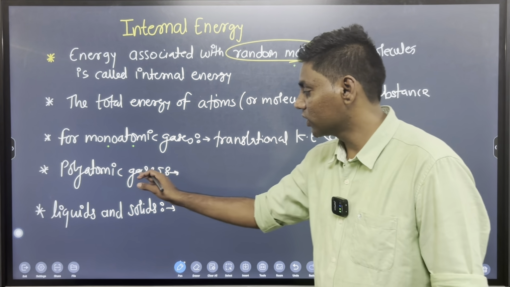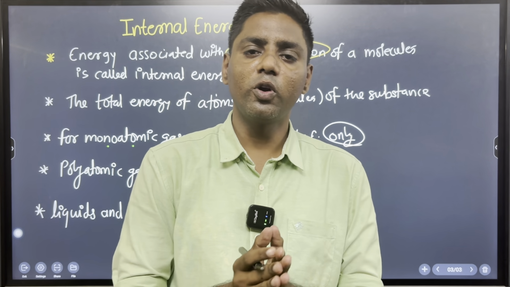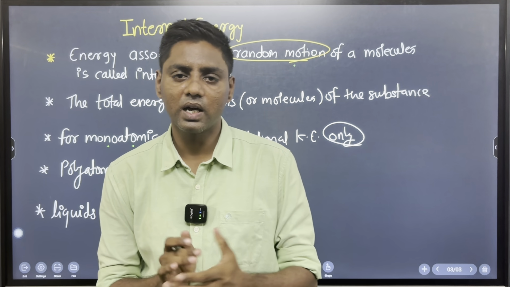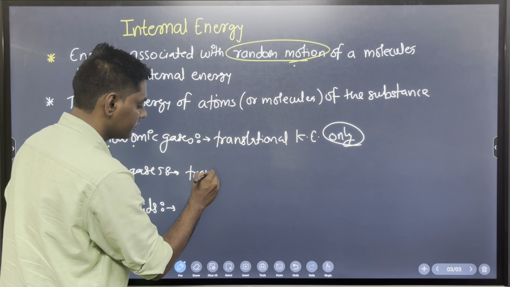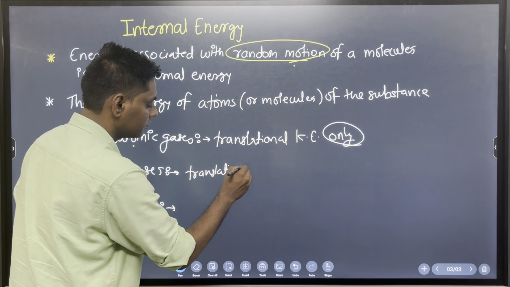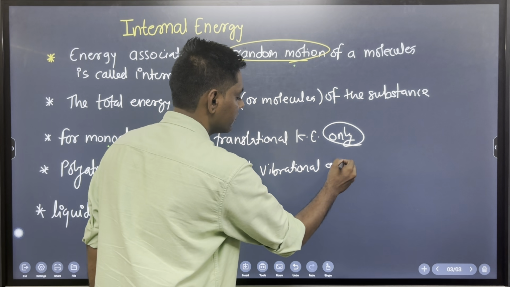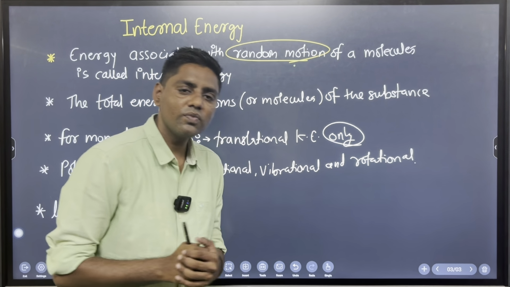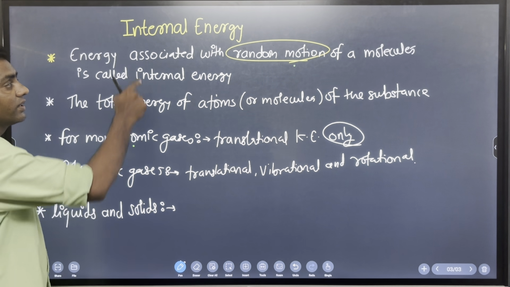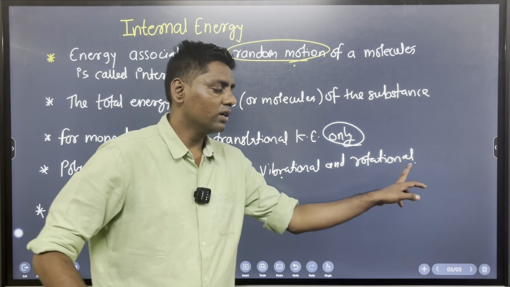And next, when we go for polyatomic gases, remember the example of carbon dioxide. The internal energy is nothing but the translational, vibrational and rotational energy. So in the case of polyatomic gases, internal energy is the translational kinetic energy, vibrational energy and rotational energy.